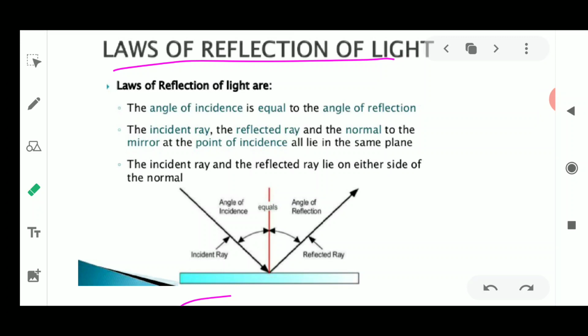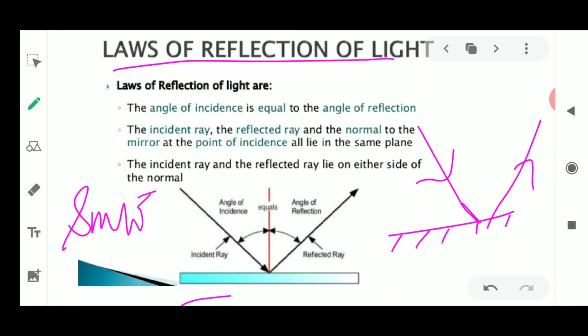This reflection of light happens once it strikes any surface. Reflection means that when light strikes a shiny surface, it is bounced back. This happens when the shiny surface is smooth, when it is plane. There are two types of surface: one is the plane surface, another is the rough surface. Plane surfaces always form a regular reflection, and an uneven surface forms a diffused reflection.